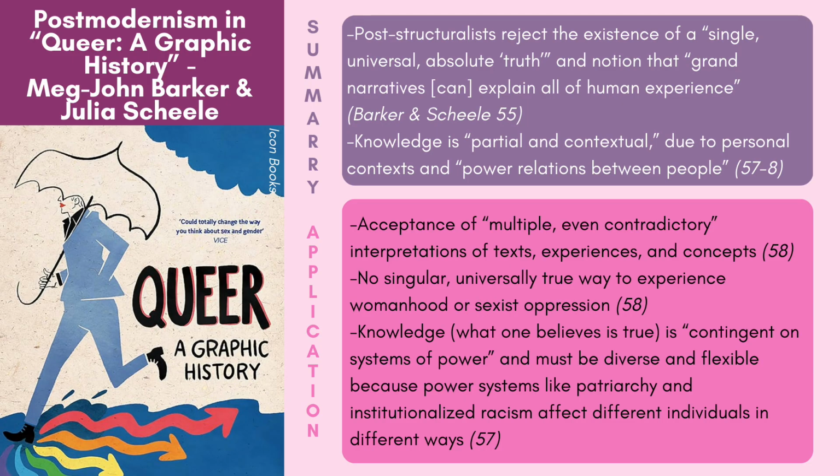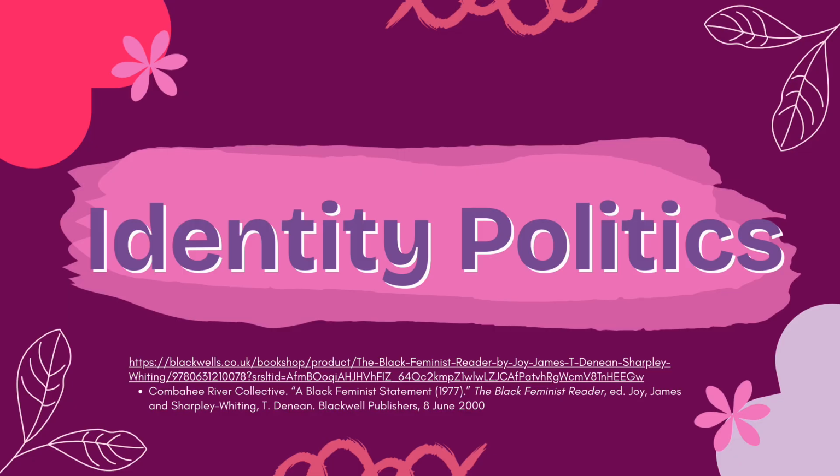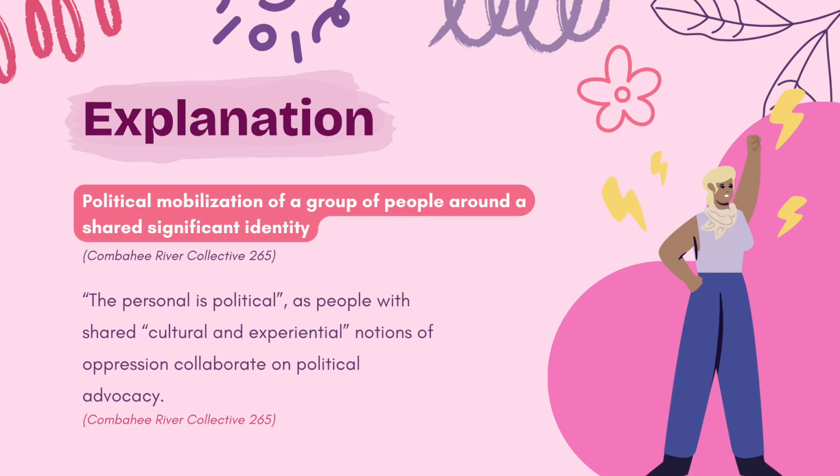Rather, knowledge, what one believes is true, regarding such ideas is contingent on systems of power. Such knowledge must therefore be diverse and flexible because power systems like patriarchy and institutionalized racism affect different individuals in very different ways. The final approach to explain is identity politics, which will reference the work of the Combahee River Collective. Identity politics comprises political mobilization of a group of people around a significant identity that they all share.